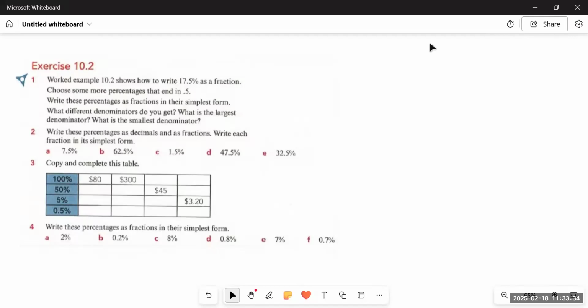Today we are going to do chapter number 10, exercise 10.2, percentages large and small. We have already discussed questions from 10.1 in the earlier video, and I have shared the link in the description box. You can watch the video from there.